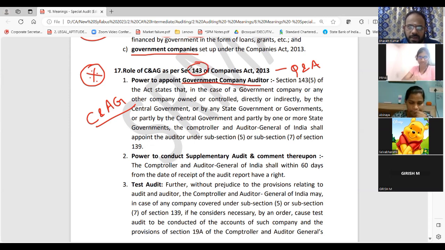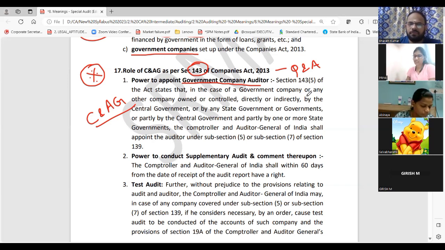143, don't forget. 133 is AS, 143 is SA. I have told you so many times. That's easier. Because 143, if I say SA only, you will remember auditor's report. So powers and duties of auditors is major. Till 138 only accounts. From 139 it is audit. So be very careful. Others can make a mistake or not, we should not make a mistake because we have done this enough times.